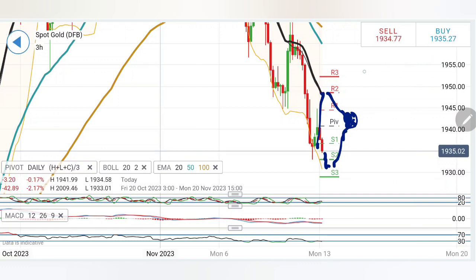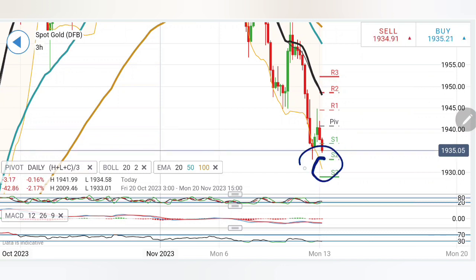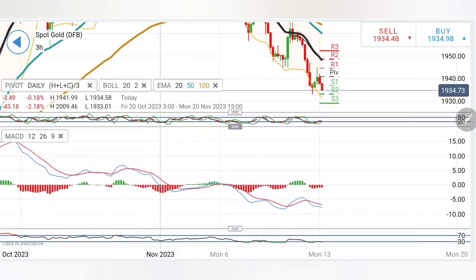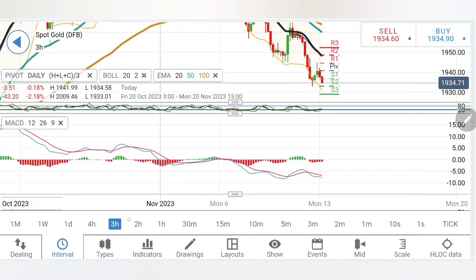We have to wait and watch how it behaves, specifically in the 1933, 1930 zone. That is a maximum support zone for the day, and from those levels a little retracement can be seen towards 1936, 38 or 40 levels, and from there again bearishness may prevail. Stochastic has come out of the oversold zone. MACD is bearish. RSI at bottom.